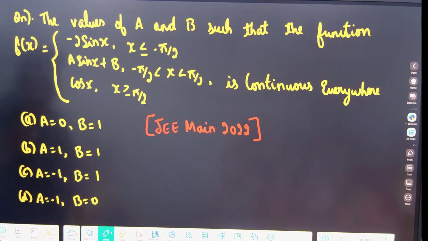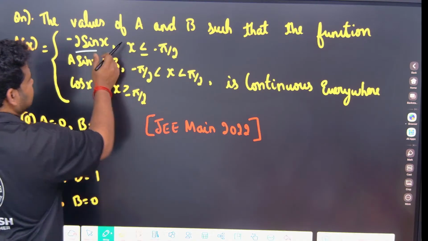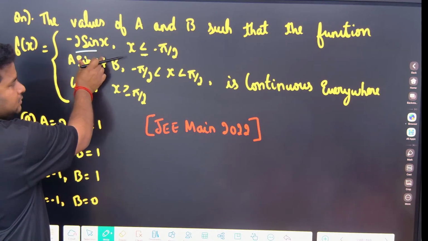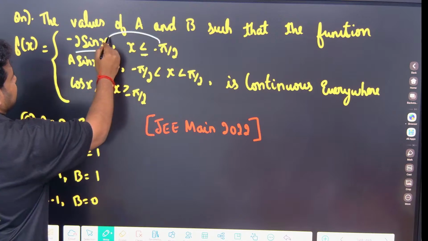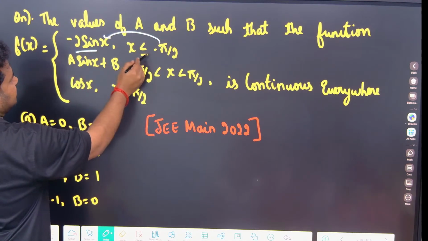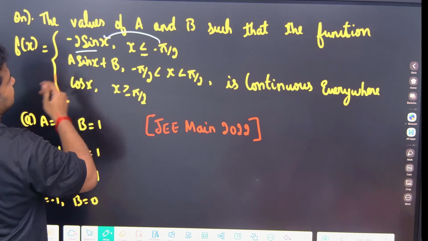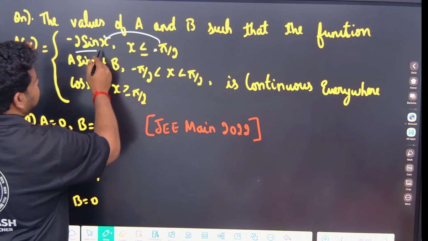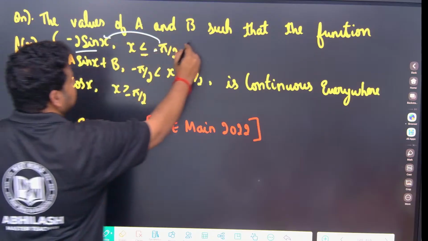Now, see here, for this one, x is less than minus pi by 2. That means here I can apply LHL. So, if I apply LHL directly here, this will be what? Minus 2 sine of minus pi by 2. Sine of minus pi by 2 means what? See, sine of minus theta is minus sine theta. This will give me 2.